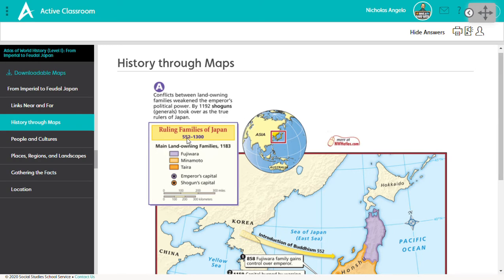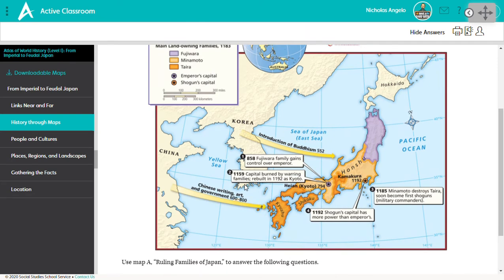So it shows us between 552 and 1300, and it color coordinates the main land-owning families beginning in 1183. The Fujiwara, the Minamoto, and the Taira. It also shows you the emperor's capital and the shogun's capital. The map itself tells us things that were coming from Korea and influencing Japan, things coming from China and influencing Japan, and it gives us 4 little facts here.